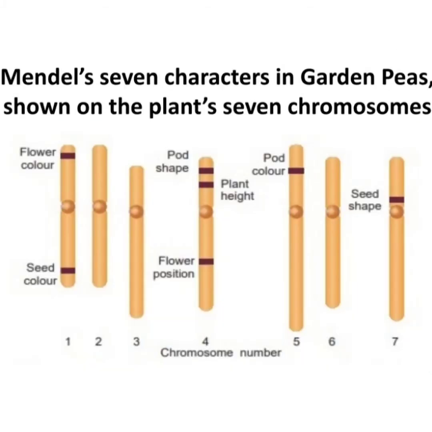The seven characters in the garden pea are shown in the plant's seven chromosomes. If you take chromosome number 1, the upper arm shows the flower color and the lower arm shows the seed color or the cotyledon color. The second and third chromosomes are not specified with any characters. In the fourth chromosome, the upper arm shows the pod shape and the plant height, and the lower arm shows the flower position.